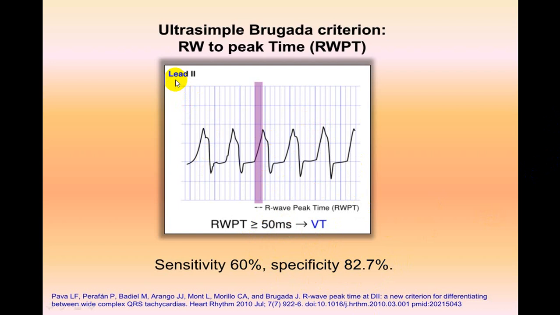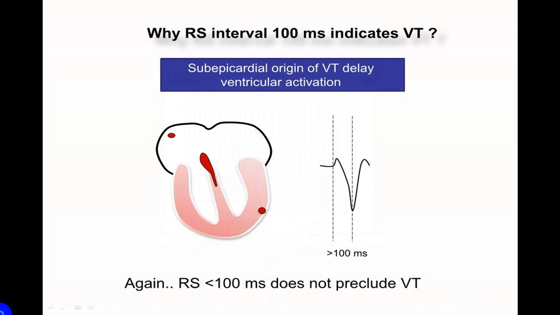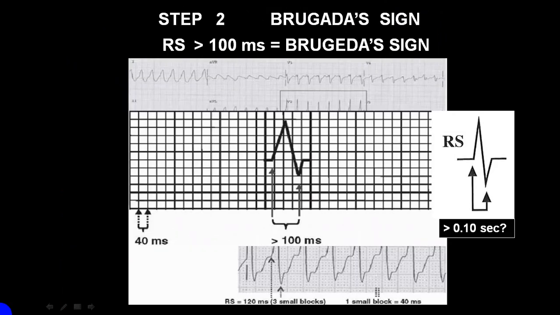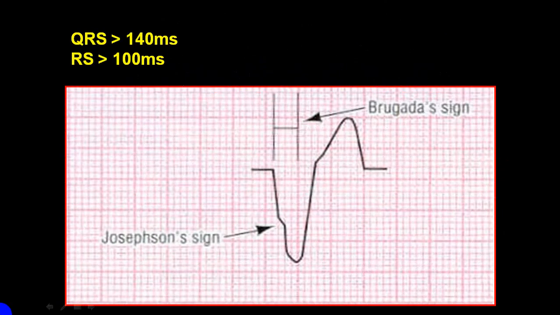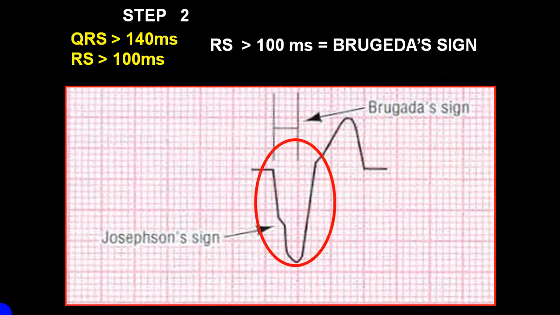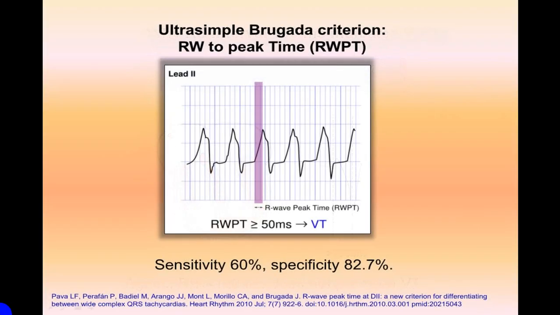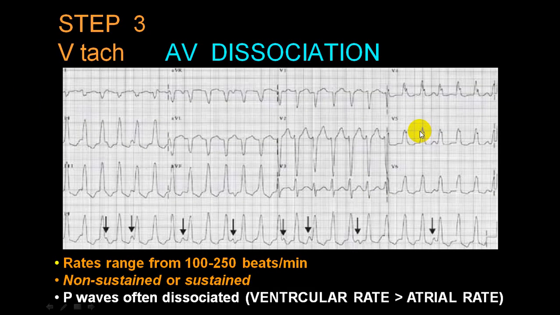So you can utilize this, and this you will have to see in lead II, not in chest leads. These other findings are in the chest leads, that is V1, V2. Brugada sign and Josephson sign are more in chest leads, even step 1, that is concordance in chest leads. While the R wave peak time, RWPT, you have to look at in lead II. Don't try to look at this in chest leads.